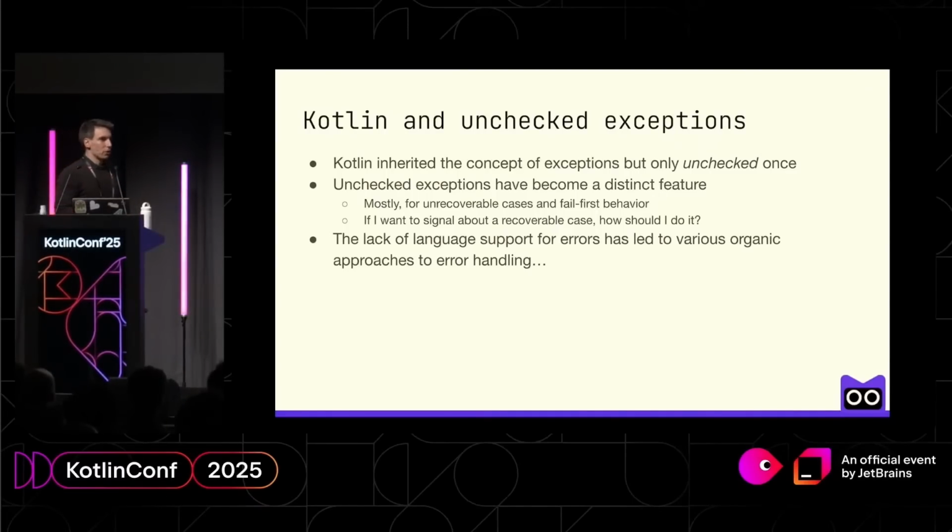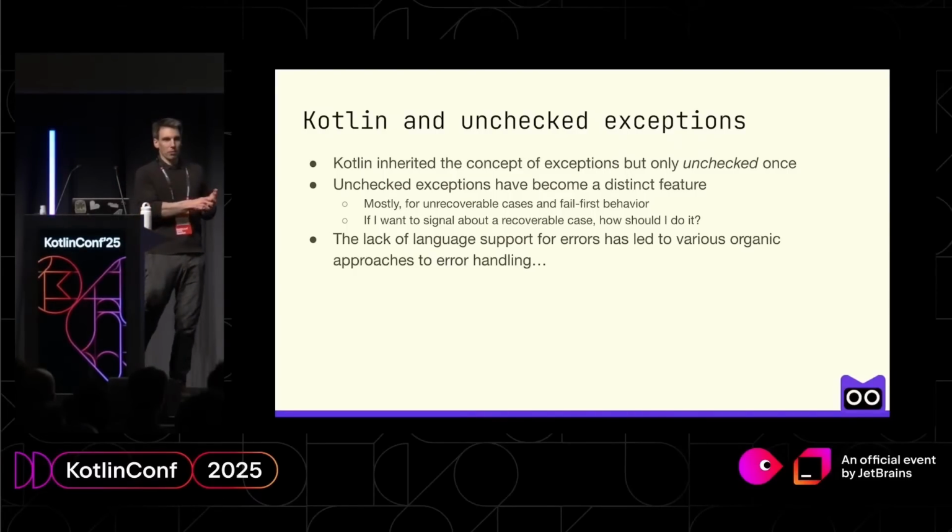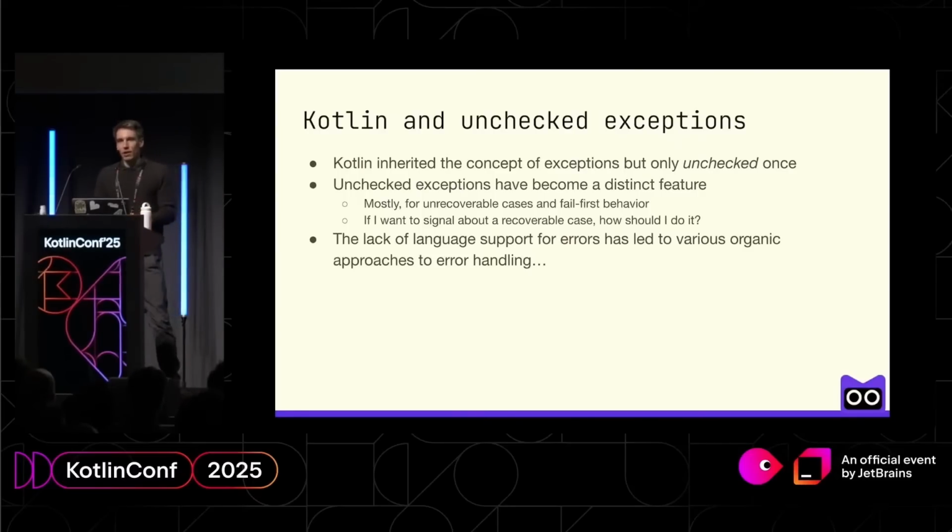Because we do not have built-in support to work with errors. I do not have a proper way to signal that my method might fail, which means that I have to be creative and do something else. And let's see what we have right now in Kotlin and what we have in other ecosystems.